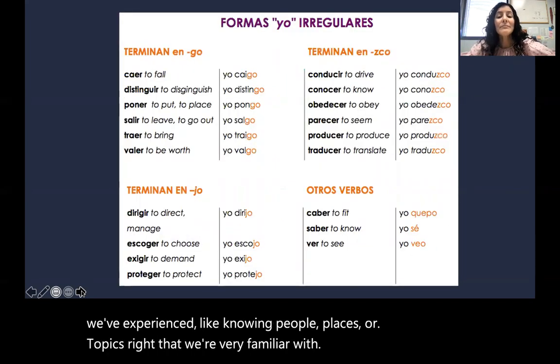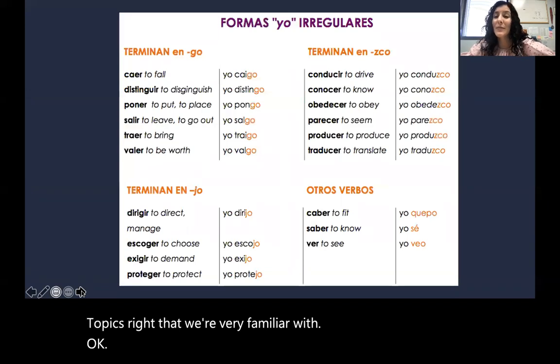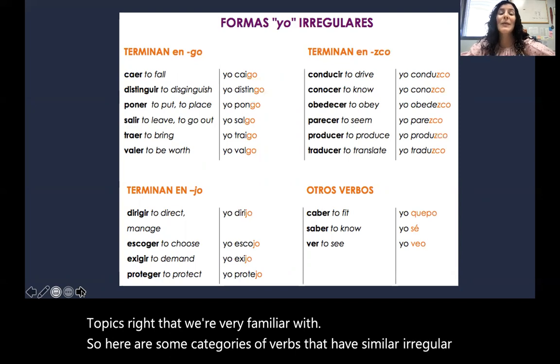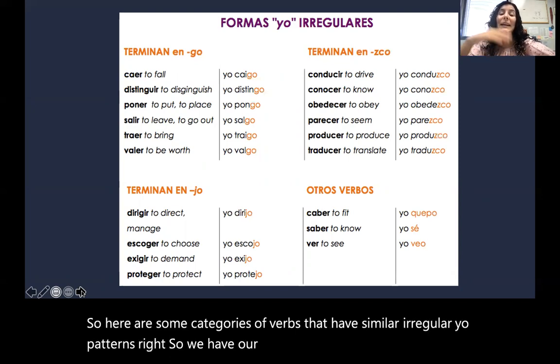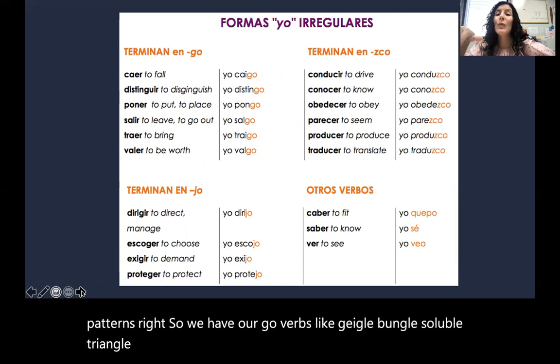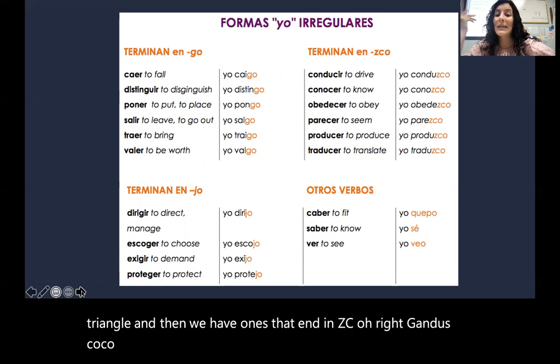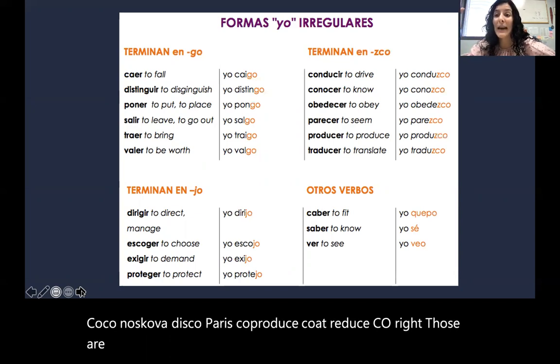Okay. So here are some categories of verbs that have similar irregular yo patterns. We have our go verbs like caigo, pongo, salgo, traigo. And then we have ones that end in zco: conduzco, conozco, obedezco, parezco, produzco, traduzco. Those are going to follow a similar pattern.